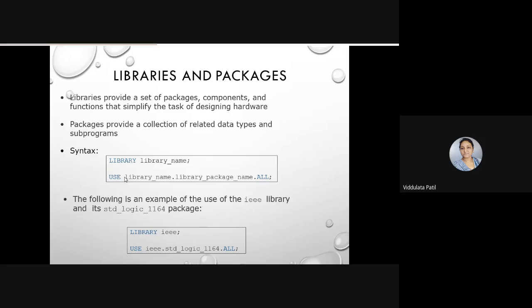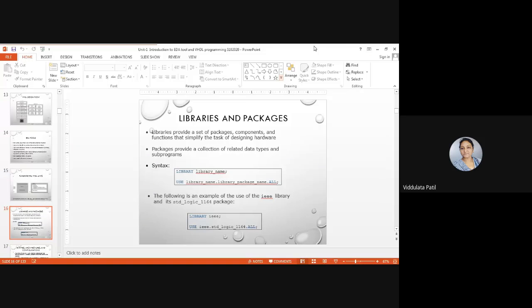Then we are going to add a package in this library. जे काही असेल तर त्याच्यासाठीचा सिंटॅक्स आहे use library name dot library package name dot all. Okay, and then semicolon. So usually we use the IEEE library as you said earlier. So we are declaring it as library IEEE and then use IEEE.std_logic_1164.all, that package. Okay. So let us simulate one program.